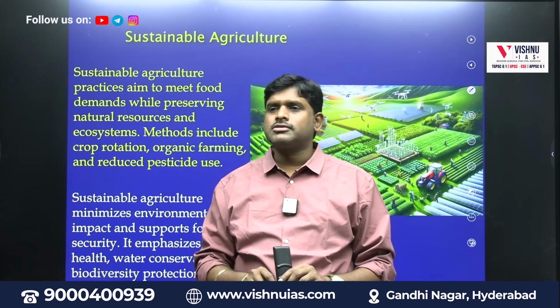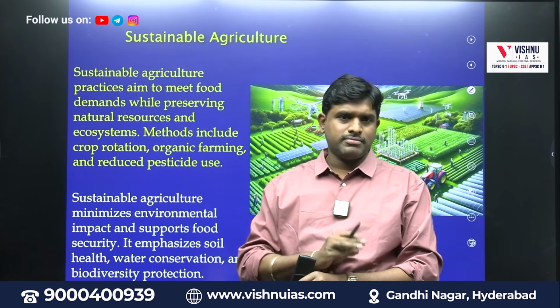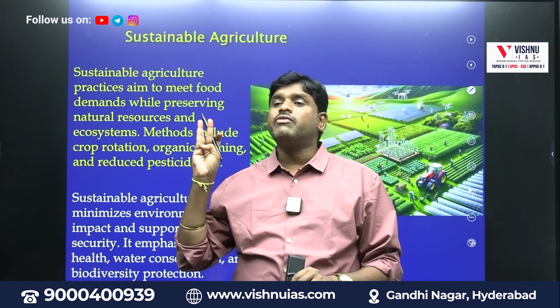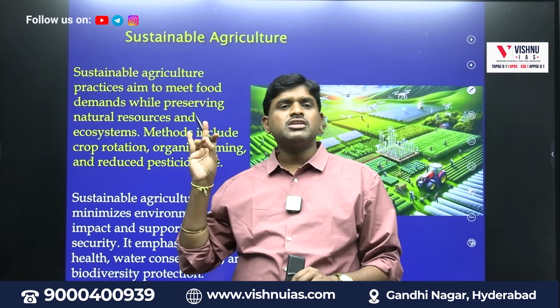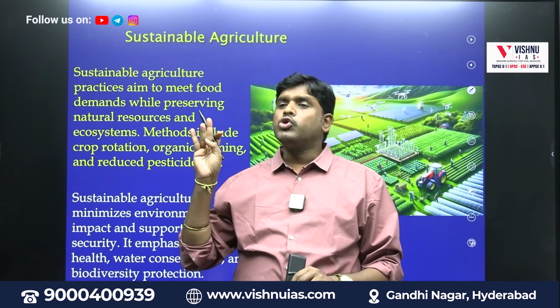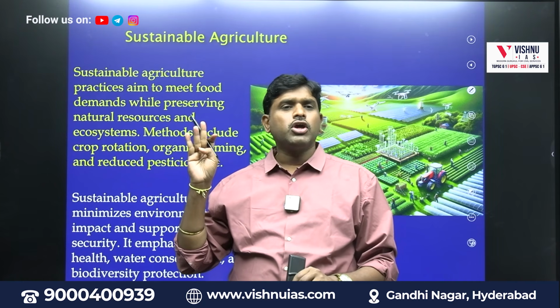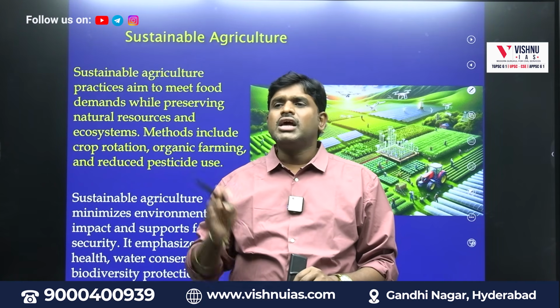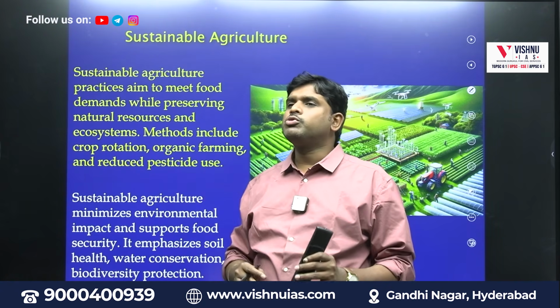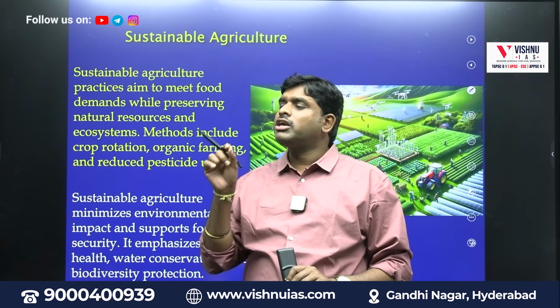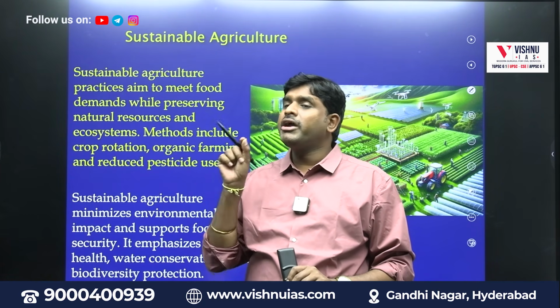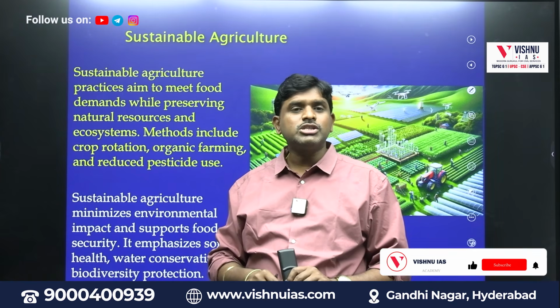Sustainable agriculture practices: natural farming, organic farming, not using synthetic fertilizers, not using synthetic pesticides, using natural fertilizers, using natural pesticides. That particular form of doing agriculture is called what? Sustainable agriculture. Water should not be overused. There is a need for drip irrigation. When we are using water drop by drop, targeted, it is called what?